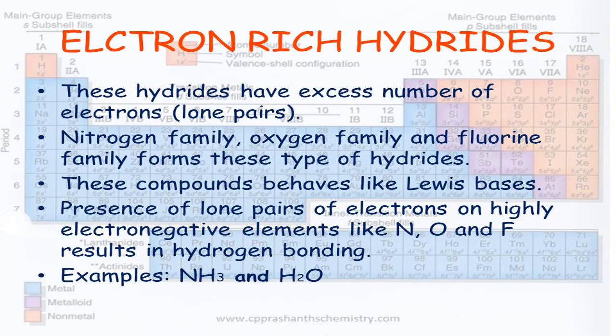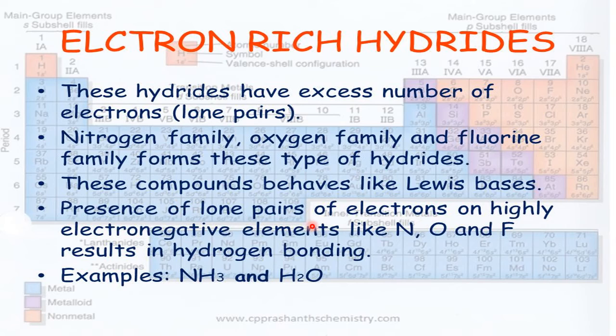Now electron rich hydrides. After the 14th, 15, 16, 17 groups, they go for electron rich hydrides. These hydrides have an excess number of electrons. The nitrogen family, oxygen family, and fluorine family form these types of hydrides. These compounds behave like Lewis bases because they are electron donors. Electron acceptor, Lewis acids. Electron donor, Lewis bases.